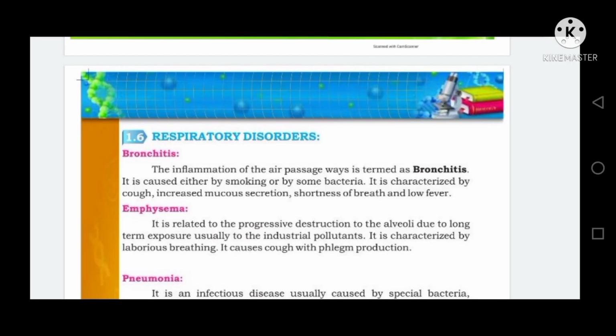Bismillahirrahmanirrahim. Students, before this we have done the gaseous exchange in animals, especially in humans. And in this video, our objective is to know the respiratory disorders.